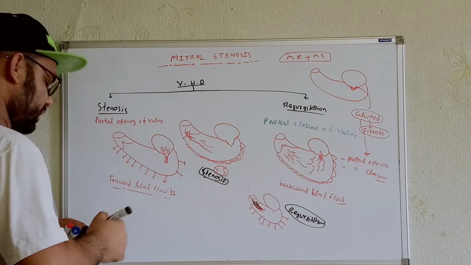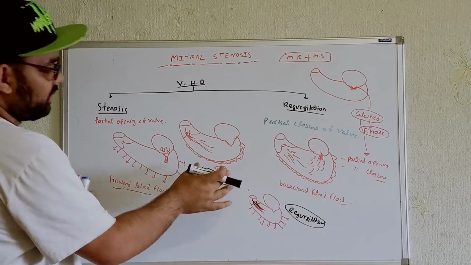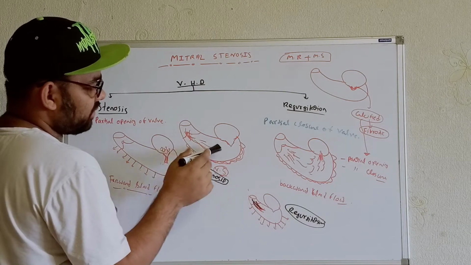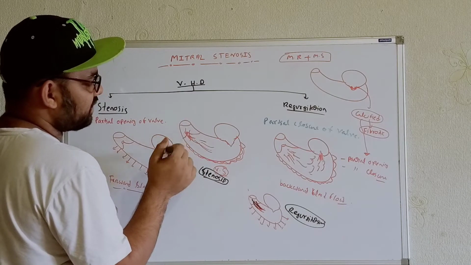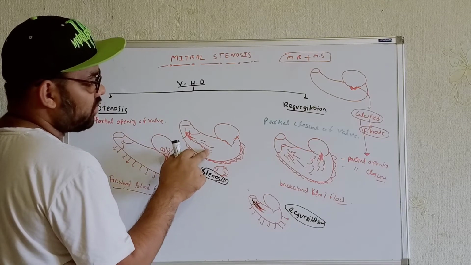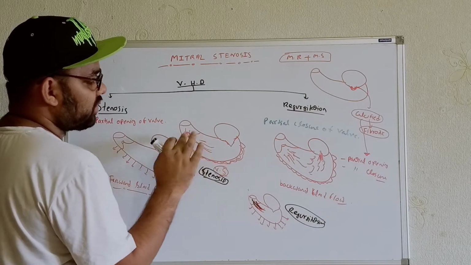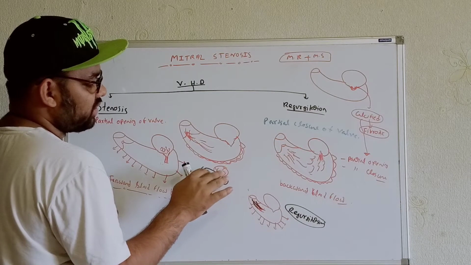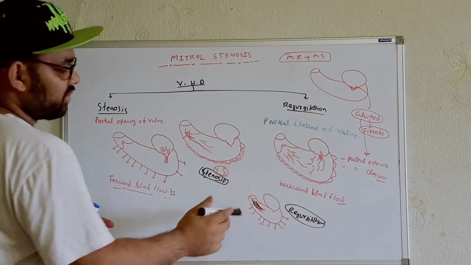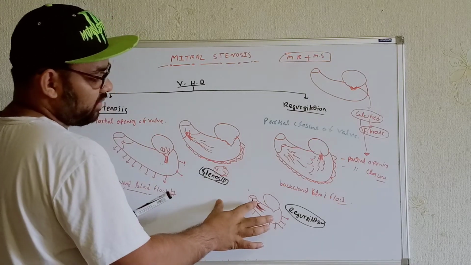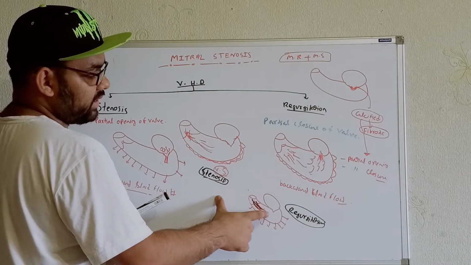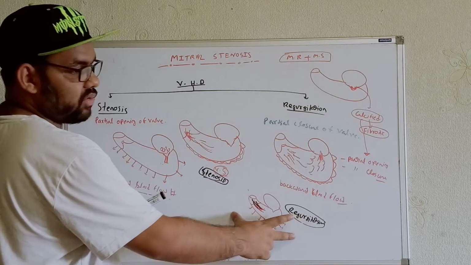Sorry for that. Let me repeat once: whenever the ventricle is undergoing systole, that means contraction, at that time the blood is supposed to go from the ventricle to the aorta. But if there is partial opening of the aortic valve, then there is a problem in the forward flow. Whenever there is a problem in the forward flow, that is known as stenosis. That means we will see aortic stenosis over here. And whenever the valve is supposed to be closed and it is not closed, then there is a chance for the blood to go from the aorta back to the ventricles, and that is known as regurgitation. That means the backflow. Okay, just try to correct it.